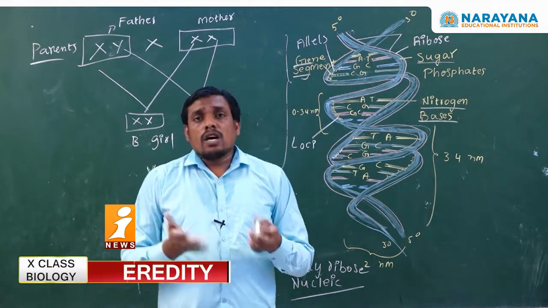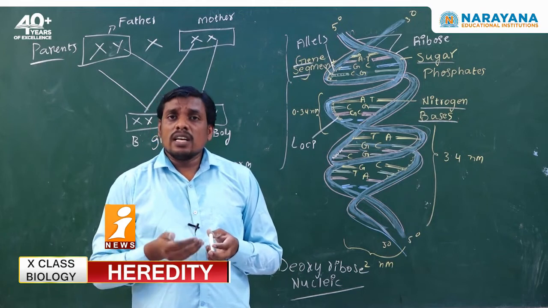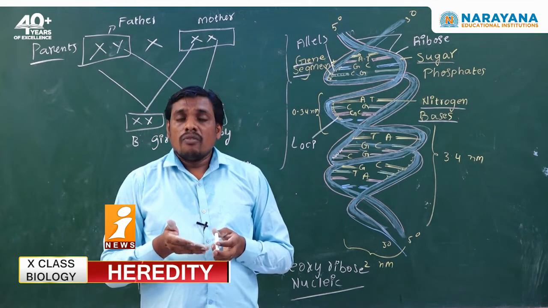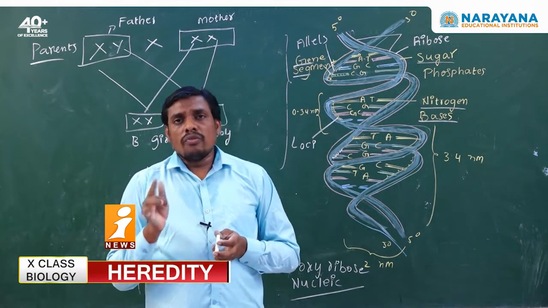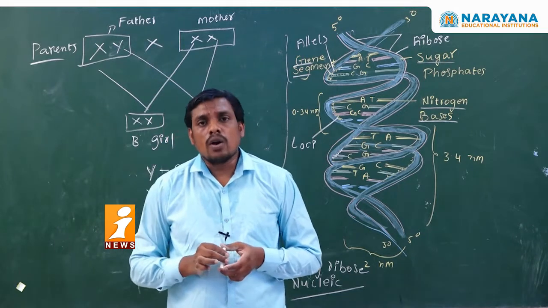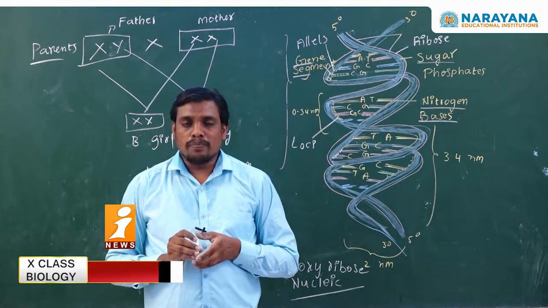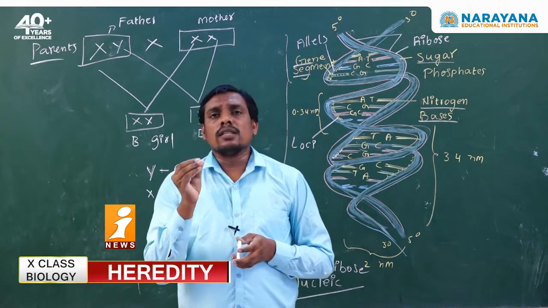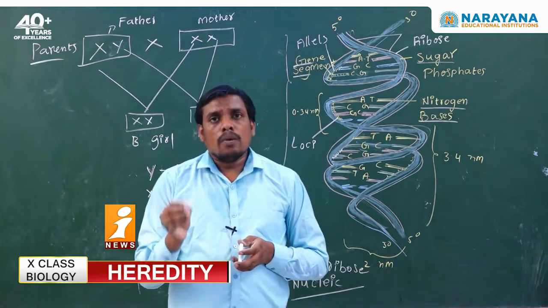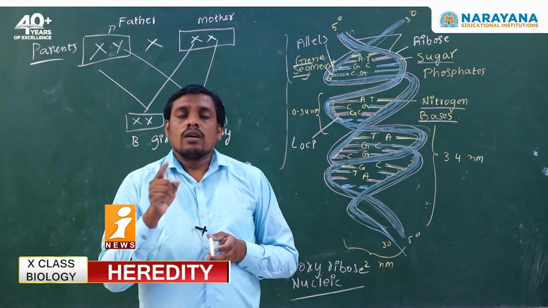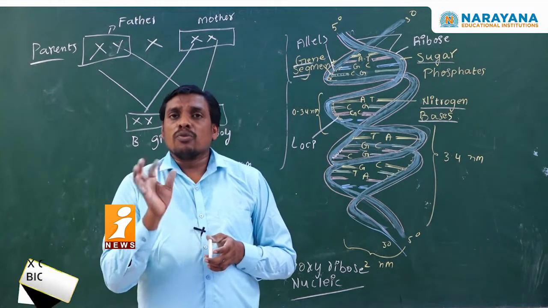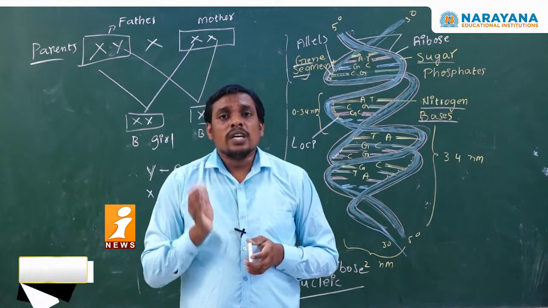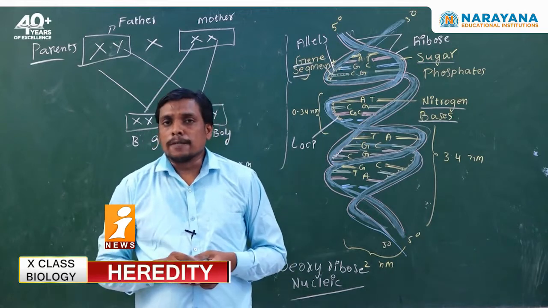But the chromosomes which morphologically differ between mother and father are called Y chromosomes. The Y chromosome is only seen in the father's sperm or androsperm, in a male gamete, and it is responsible for sex determination.